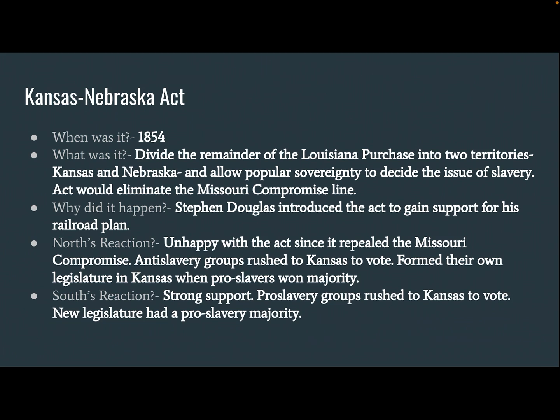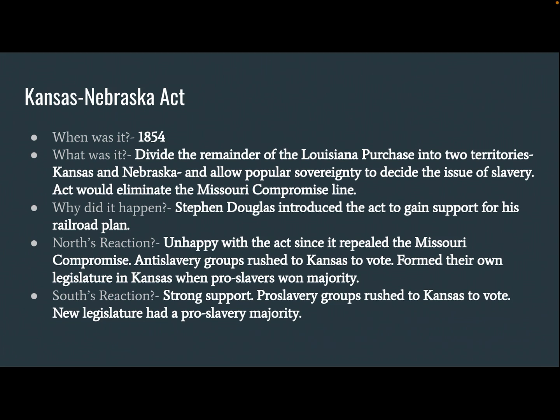So, why did it happen? Okay, we have an Illinois Representative Stephen Douglas. Okay, he's going to introduce this act because he had a railroad plan to pretty much build a railroad from Chicago, connecting it to the west. Because again, that huge Union Pacific railroad, right? When we talked about the railroad, that line did not exist yet. That was not for another almost 8 years later. Okay, but he was trying to